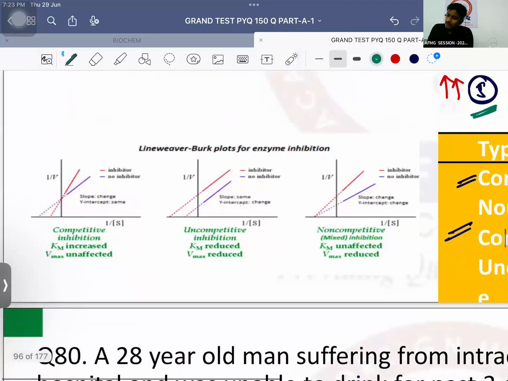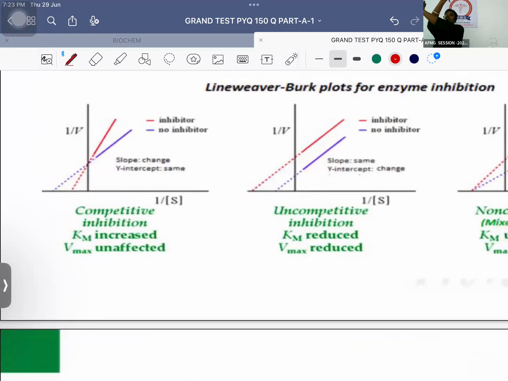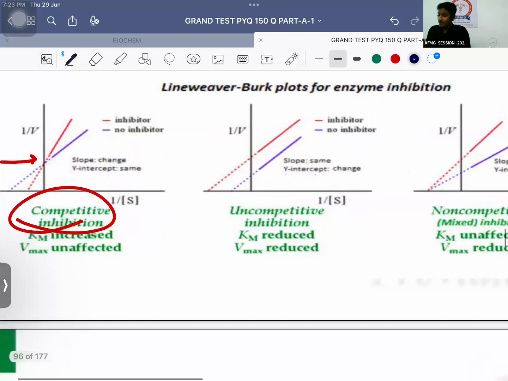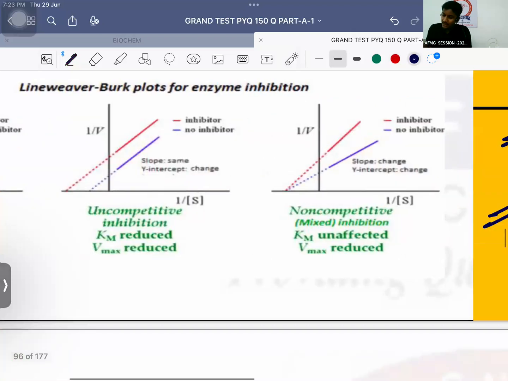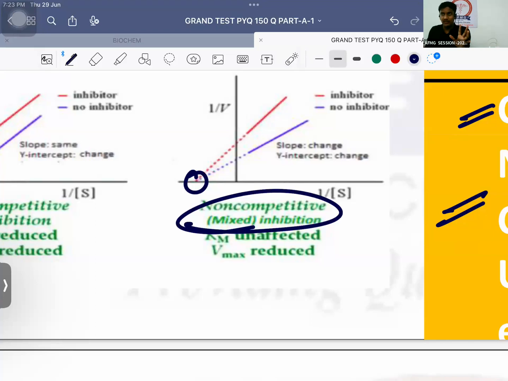Lineweaver-Burk plots usually. Now, if there is competition, what happens? Crossing happens. So there cannot be an easier method. If both the lines are crossing each other, this is an example of competitive inhibition. That's the best way to identify. Okay? If both of them start from a single point and go in different directions, a V is formed. That is an example of non-competitive inhibition finally.